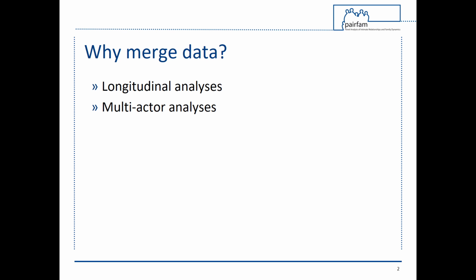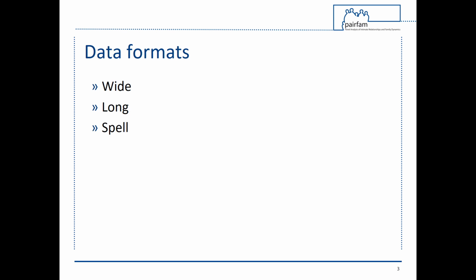To analyze change over time, you will need to merge the different waves, for example waves 1 to 13 of the anchor data. For multi-actor analyses, you will need to merge the datasets of different actors, for example the anchor with the partner data. Which data formats exist?